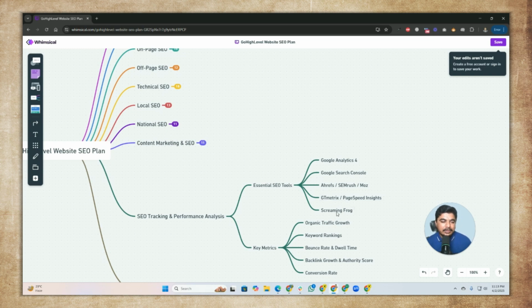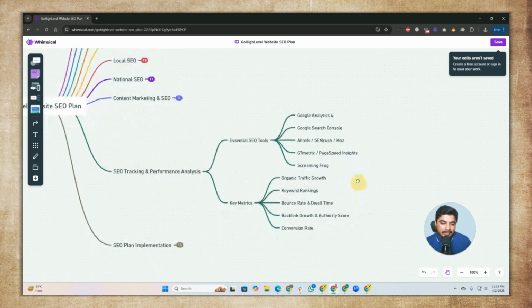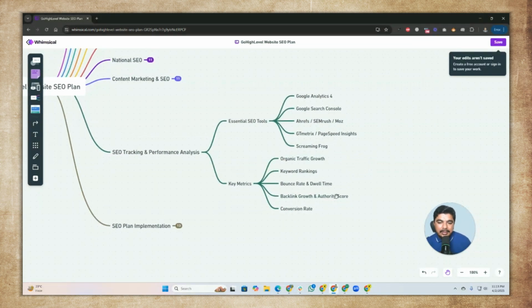And Screaming Frog is one of the most important tools for SEO, and it has almost all things regarding SEO that we need. And key metrics: organic traffic growth, keyword ranking, bounce rate. We need to check all these things day by day to improve our ranking and to grow in Google.